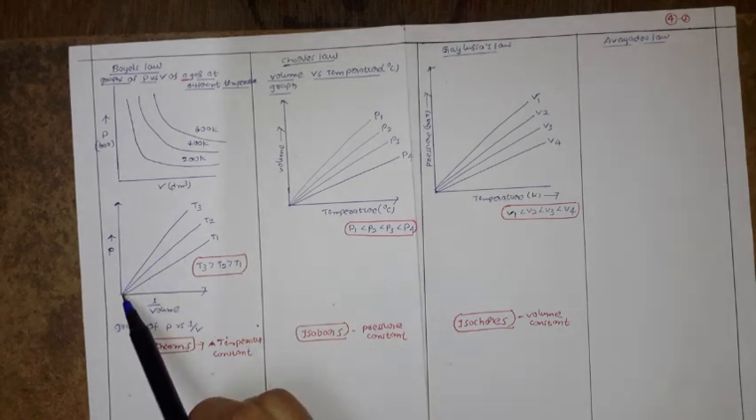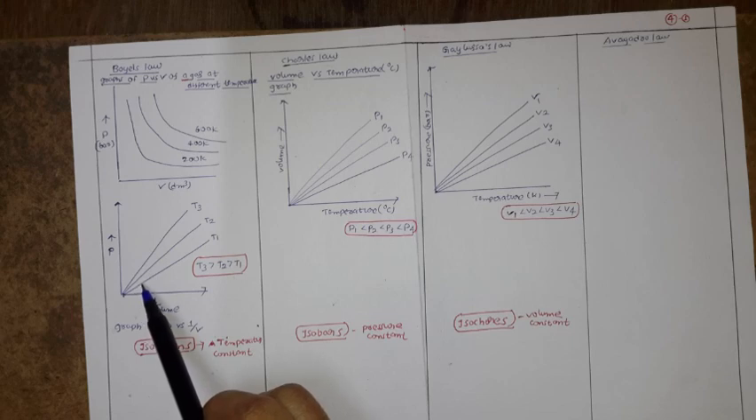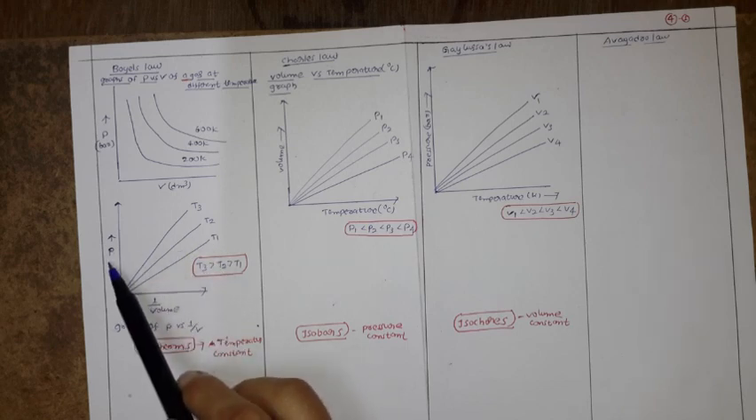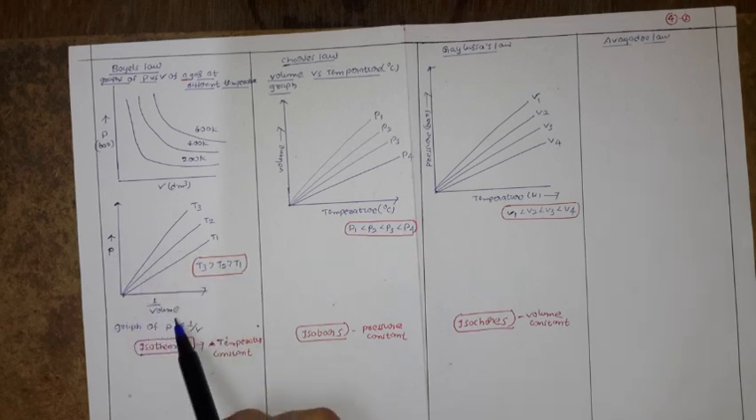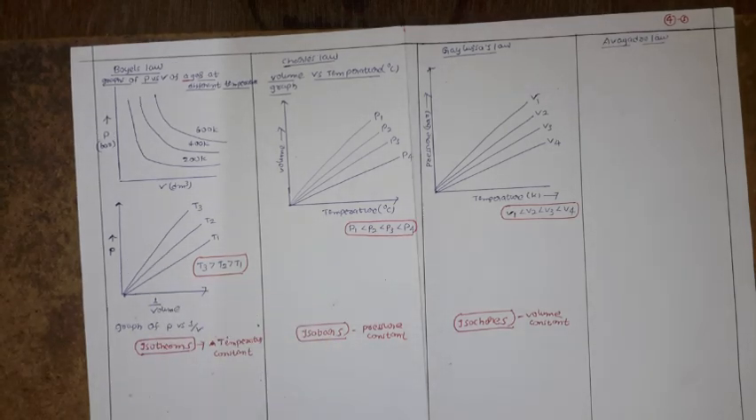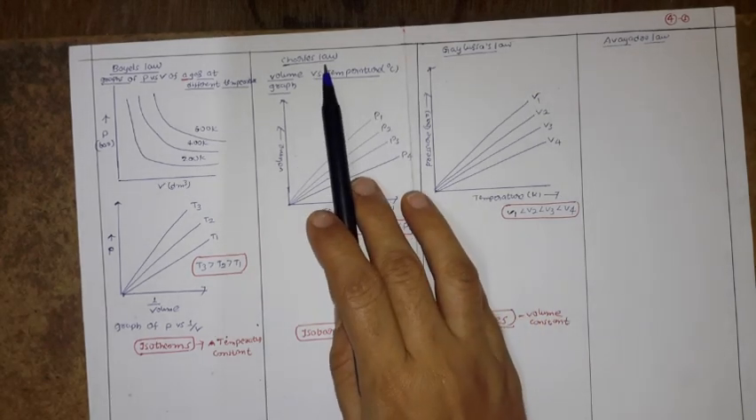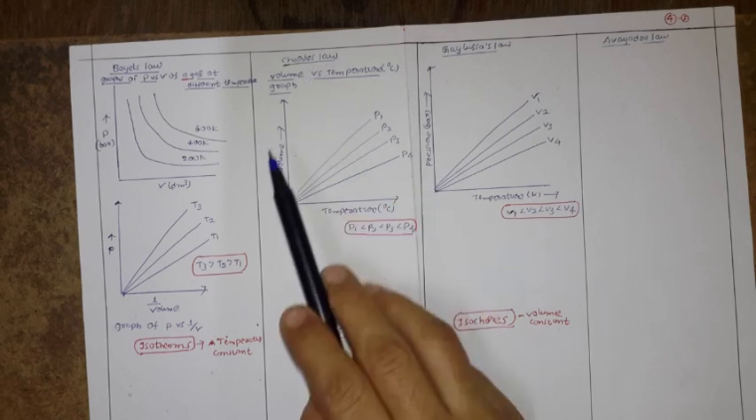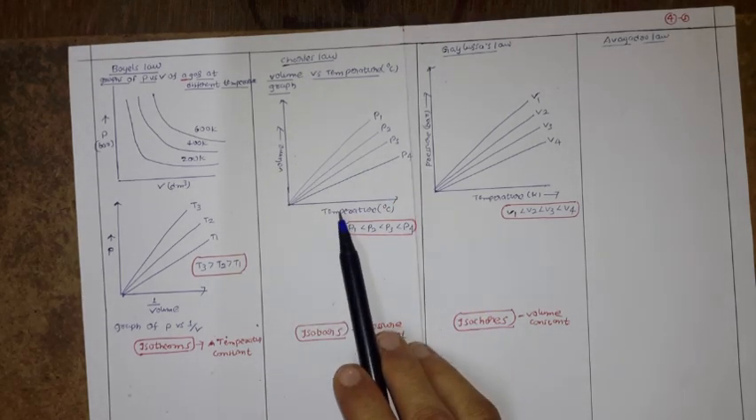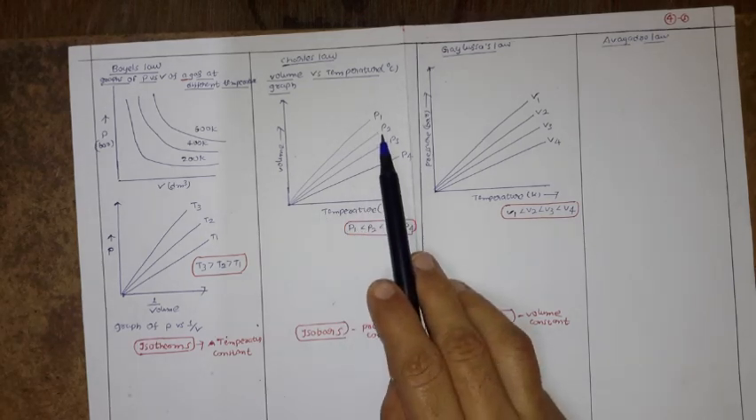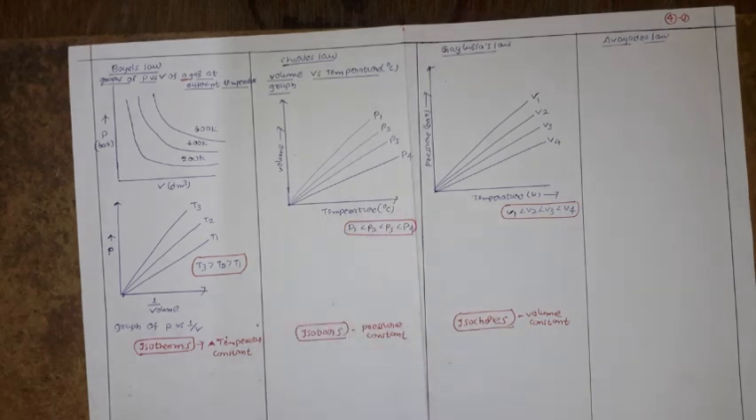Now let us observe the graph pattern. If you move throughout this line, P increases, and along with it 1 by V also increases. This indicates P is directly proportional to 1 by V. These are about the graphical representation of Boyle's law. Next, come to Charles law. Charles law tells that volume is directly proportional to temperature for a given amount of gas at constant pressure.